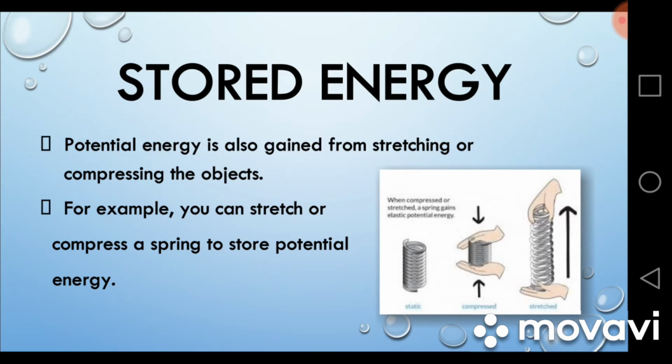When it is compressed, it becomes smaller in the size, and it stores some of the potential energy in it. And similarly, when we stretch the same spring, it is elongated, but it still can store some potential energy, and this type of potential energy is called the elastic potential energy.